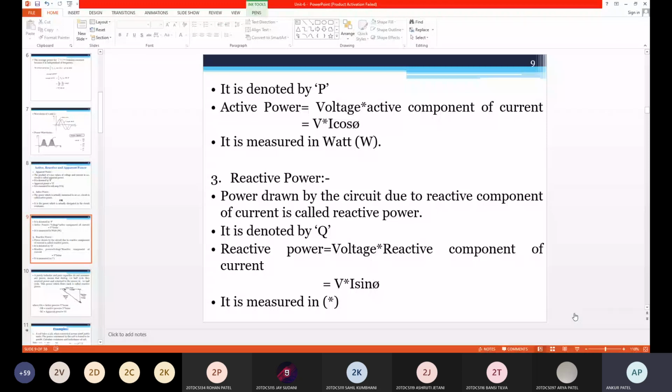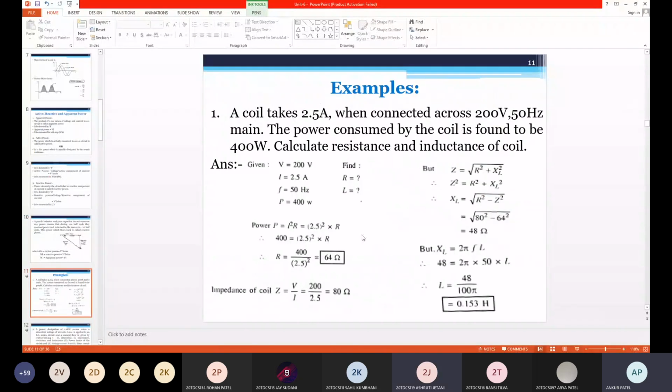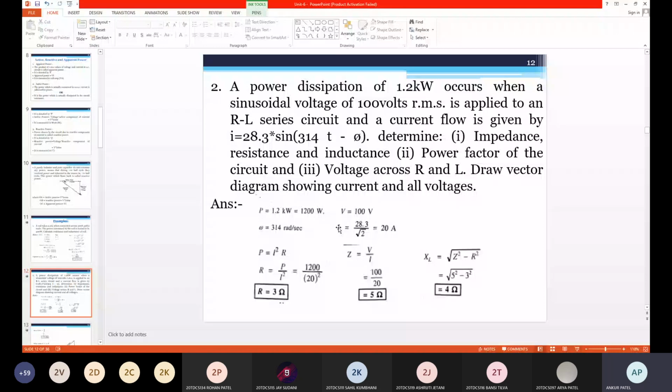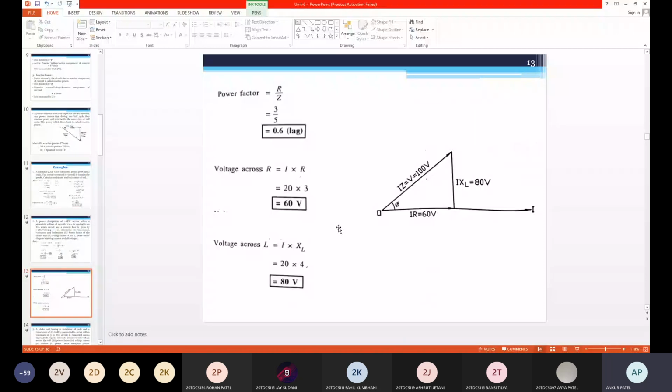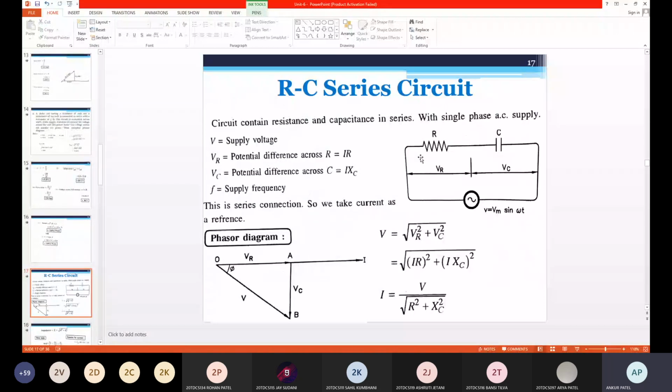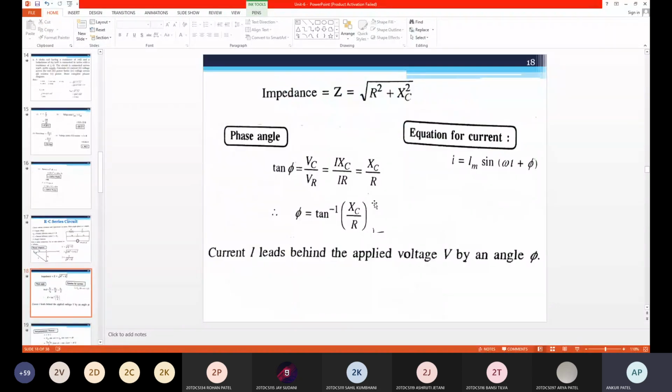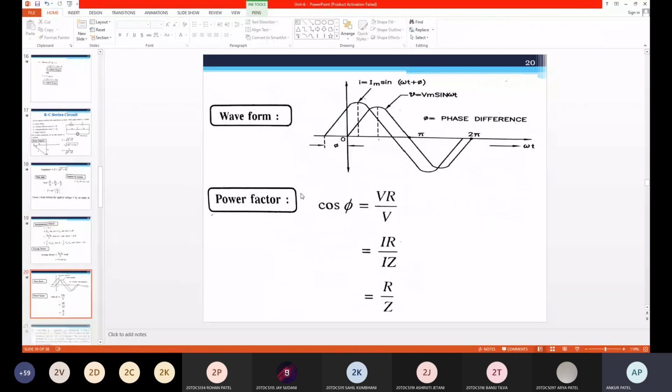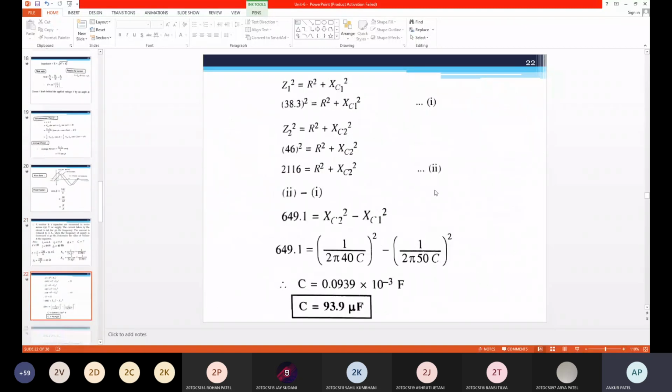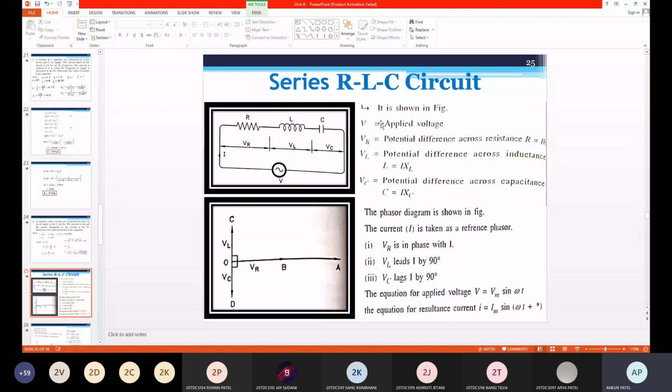Okay, no doubts. So, sir, by understanding this, you will understand the RC circuit and RLC easily. This is the RC circuit, you just need to replace L by C. We will do the same procedure. We'll find the same parameters, instantaneous values, draw the waveform, power factor, then examples. For the RLC circuit, we are just adding all three loads.